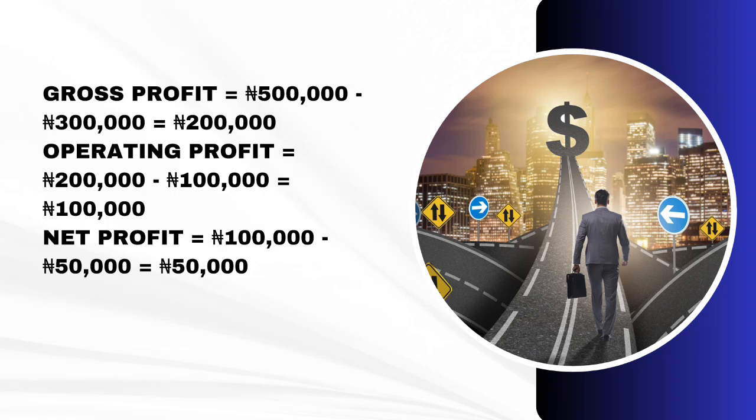We calculated our gross profit earlier on, 500,000 naira minus 300,000 naira, which gives us 200,000 naira. Our operating profit is equal to 200,000 naira minus 100,000 naira, which gives us 100,000 naira. Let us talk about our net profit. Our net profit is equal to 100,000 naira minus 50,000 naira, which gives us 50,000 naira.